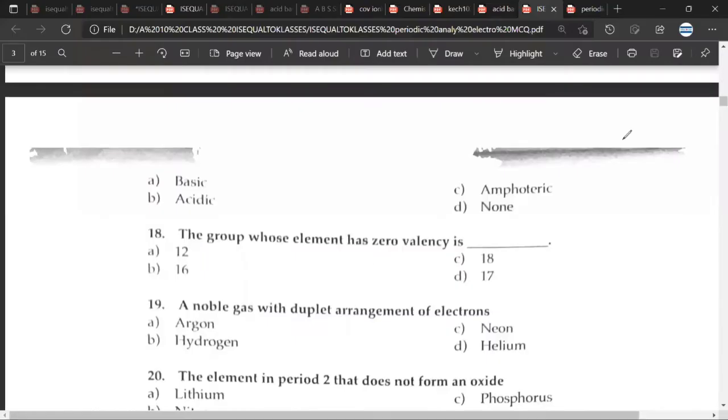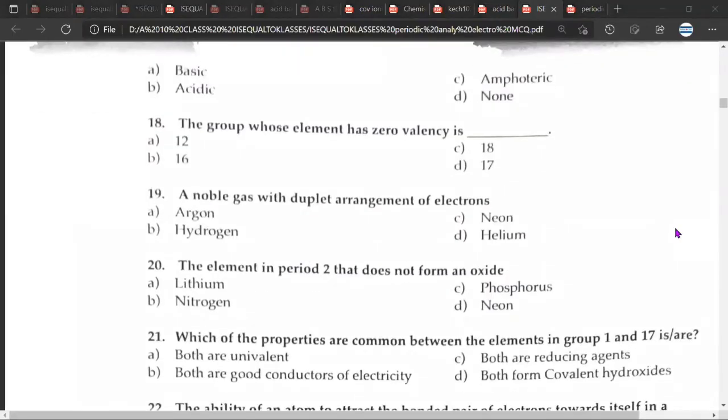Okay. Next question. The group whose elements have 0 valency is 18. C. Helium. Great. 20th, D. Neon. Great. So 21 it would be A. These are simple questions, so not much discussion is required.